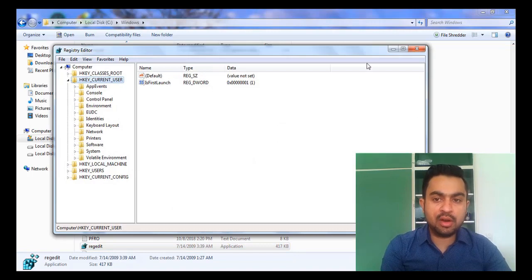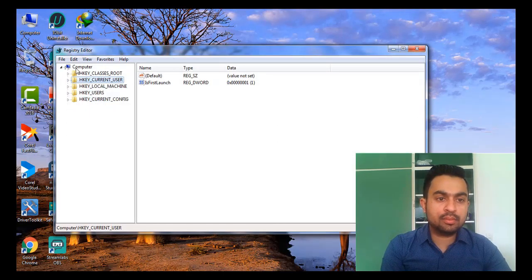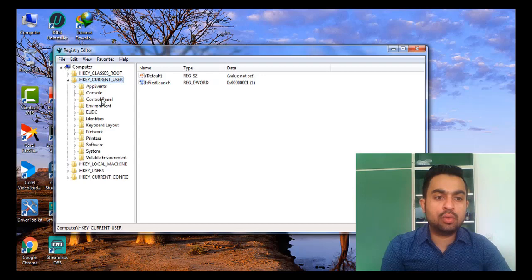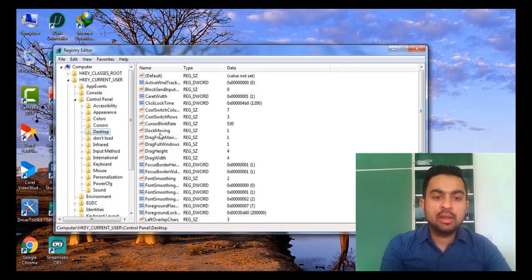It is the same file from the Run shortcut and from here also. You have to go to HKEY_CURRENT_USER, then Control Panel, then Desktop. Here you can see the option DragFullWindows.